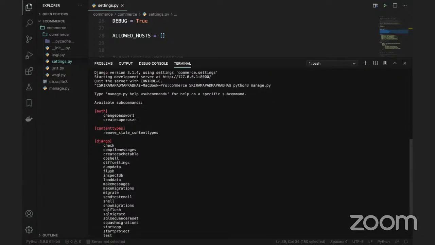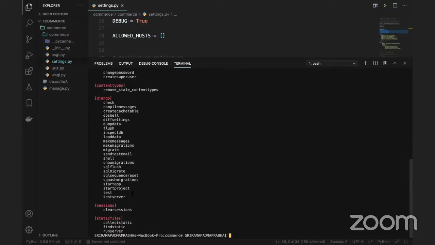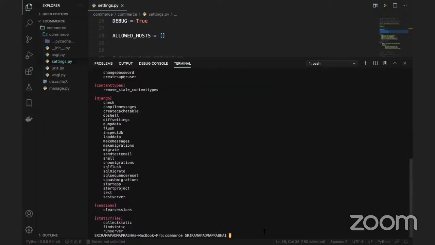We can see the change password, create super user, and remove stale content types, something like flush, load data. So these are all different commands which you're seeing after entering python3 manage.py, right? What I'm going to do now is create tables in my local DB. For that, I'm going to use python3 manage.py.